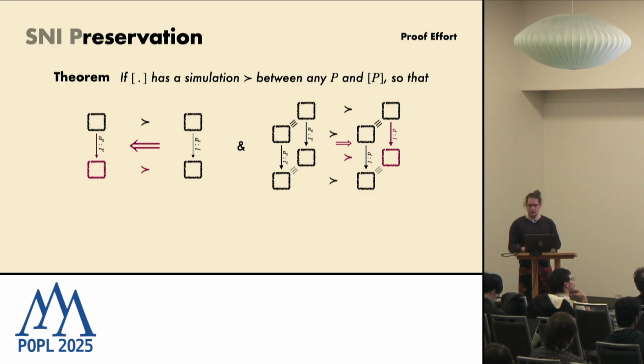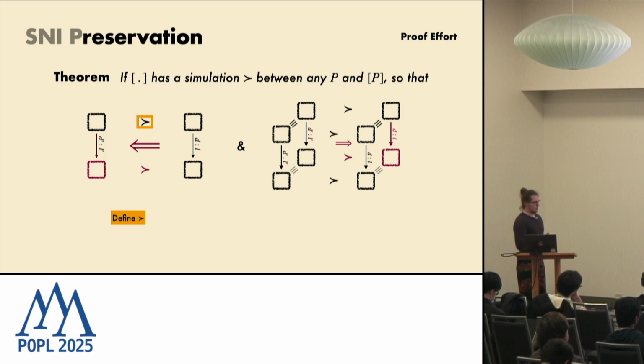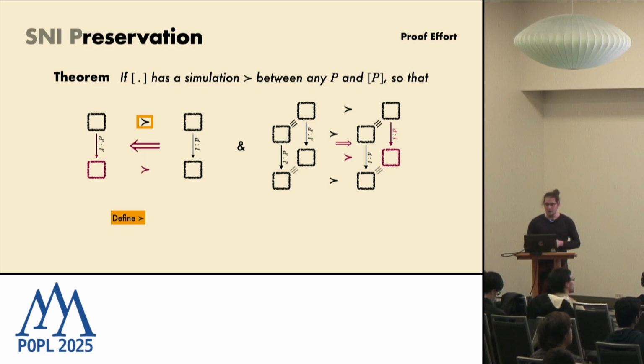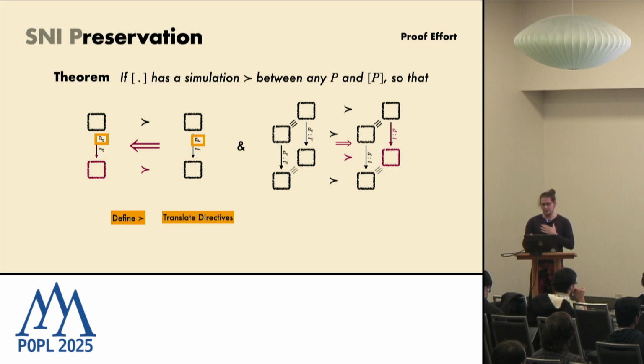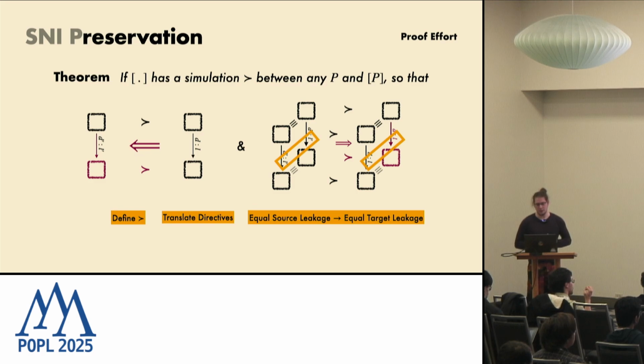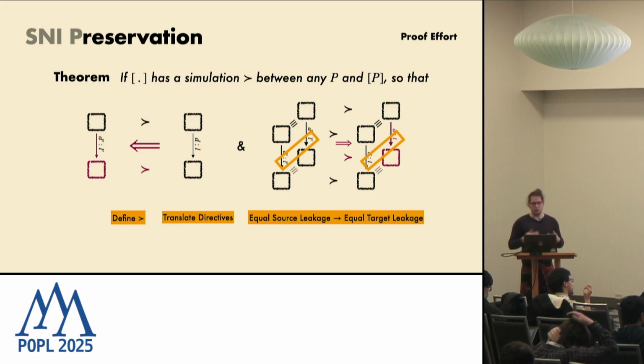So let's have a look at the proof effort that we need to do in order to apply our theorem. First, we have to define our simulation relation, which is the first step. Then we have to look at the directives. And a nice way, as we have seen in the previous talk, is we could employ a function in order to translate the target directives to the source directives. And as a last step, we need to rely on this equal source leakage to prove equal target leakage. And again, as seen in the previous talk, we could employ a function here that translates source leakage to target leakage.